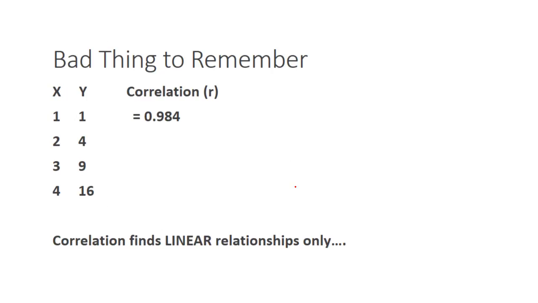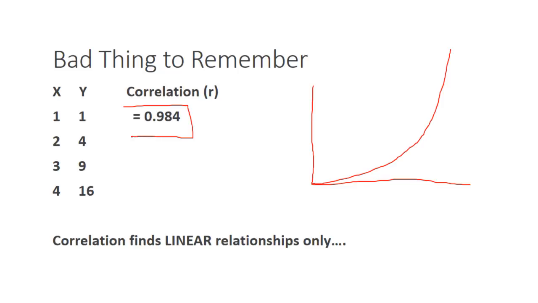All right? And again, straight line. Look at x and y here. Take 1 squared, I get 1. Take 2 squared, I get 4. 3 squared, I get 9. 4 squared, I get 16. This is a perfect relationship. But because it's a curvy relationship, if I graph this, it looks like that. Correlation tells me that it's not perfect because correlation is trying to put a straight line through this curve, and it doesn't make any sense. Okay?